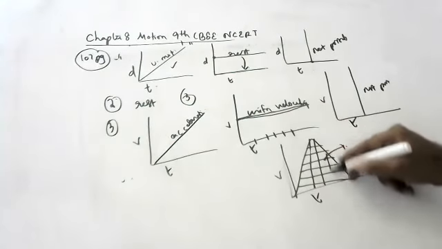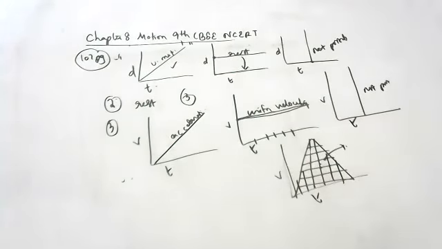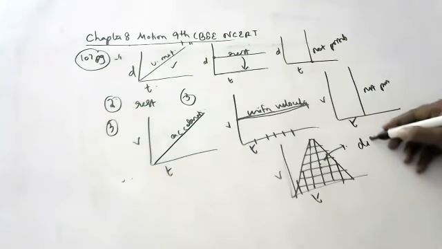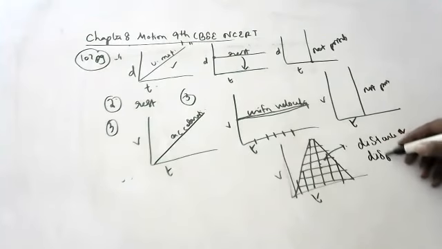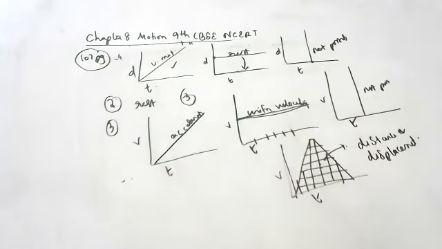Distance or displacement. Very good. Area of velocity time graph gives distance or displacement. You should remember this, children, always. Very, very important.